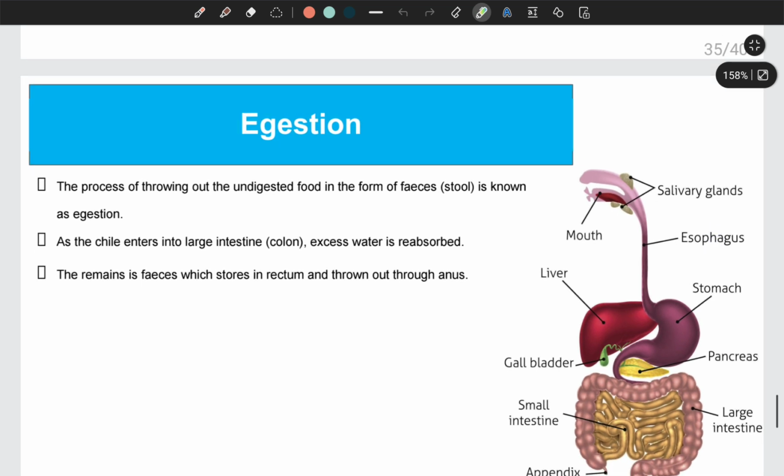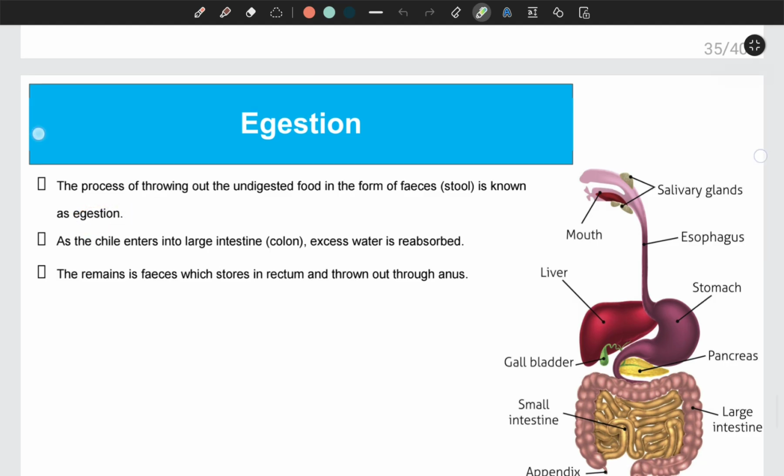After digestion and absorption, whatever the leftover, that is now known as feces. So that feces which are formed has to be thrown out, and that process is known as egestion.